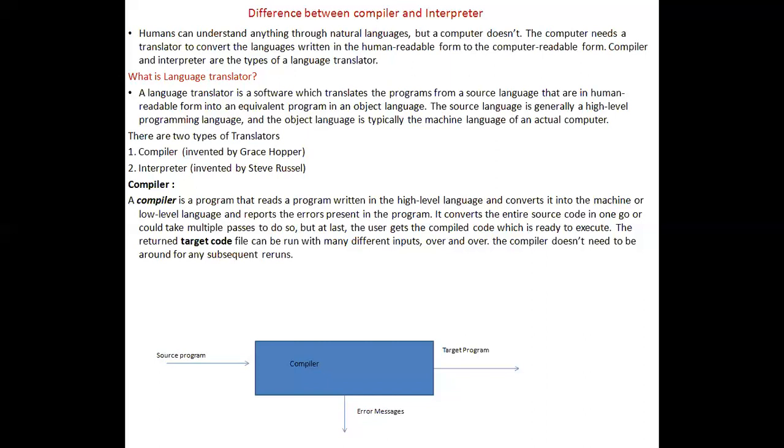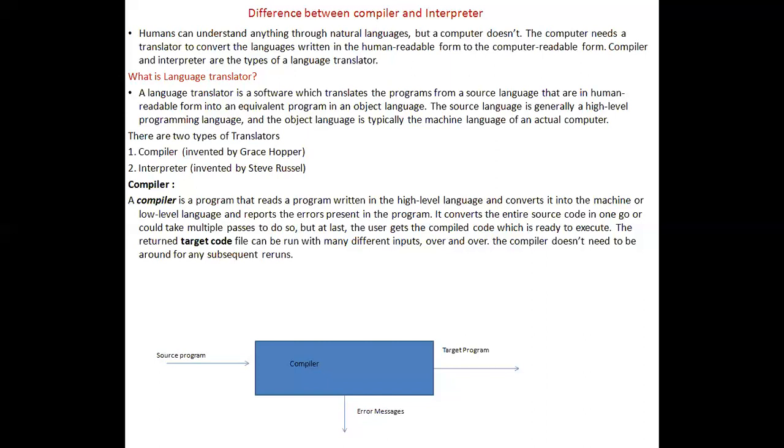Okay, got it? What is a language translator? A language translator is software which translates programs from human readable form to machine code. Human readable form to machine code.